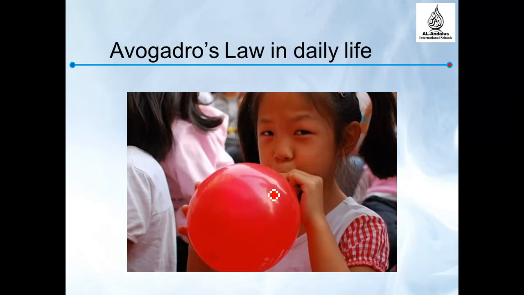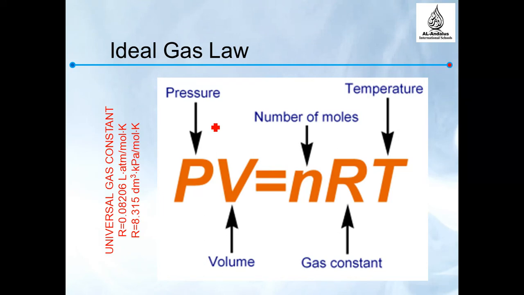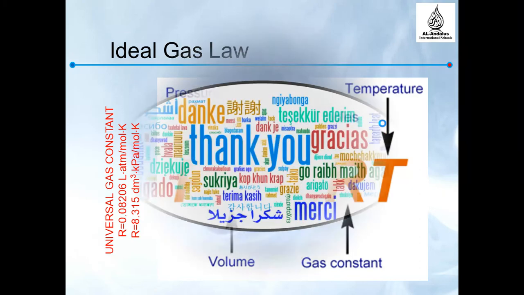So here is how Avogadro's principle is applied. When you blow into a balloon, the number of moles increases, so the volume of the balloon increases also. So here's the ideal gas law: pressure times volume equals number of moles times R, the constant, times temperature. Thank you.